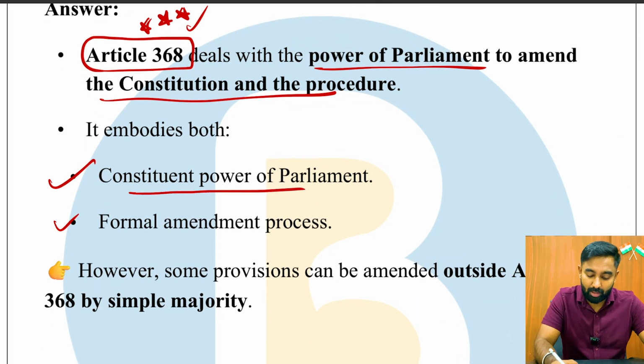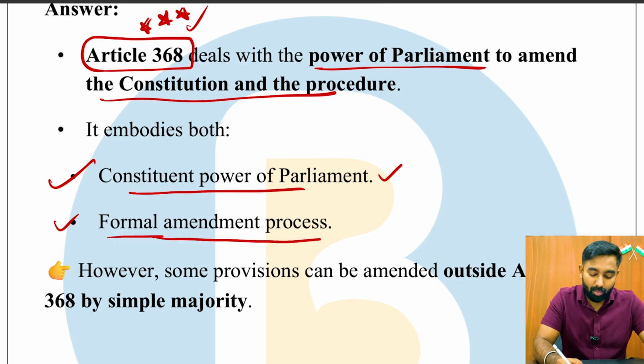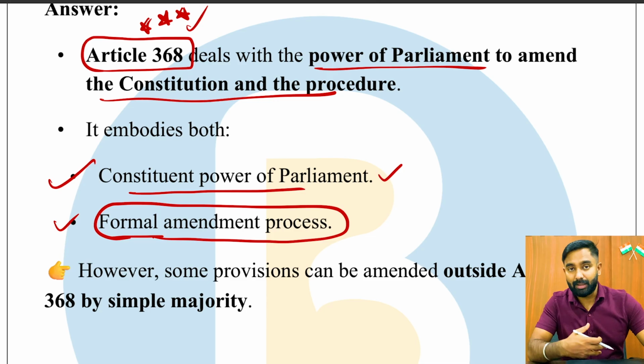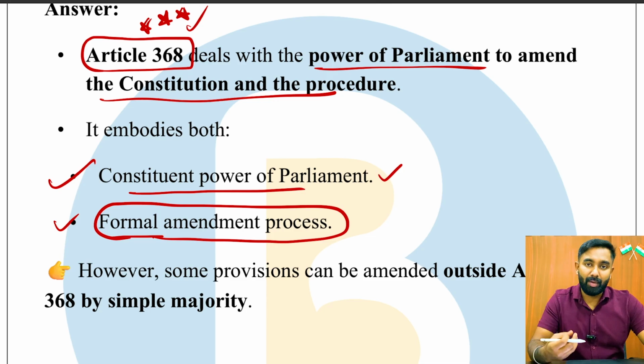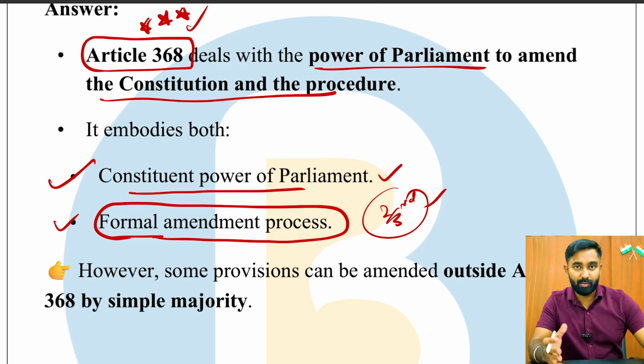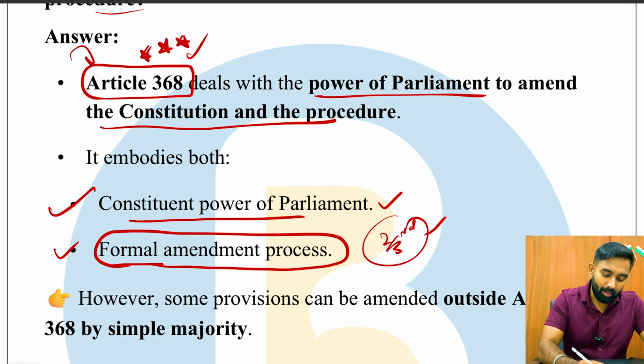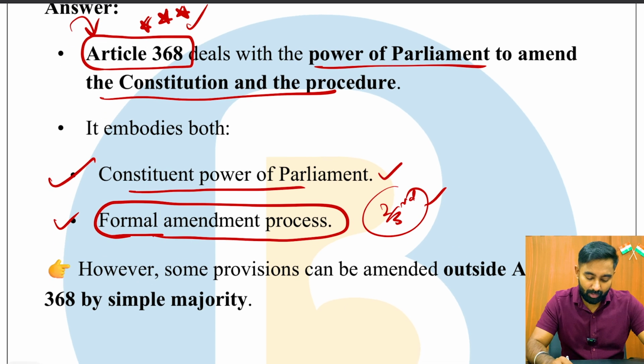One is the constituent power of the Parliament to initiate constitutional amendment bills, and then the formal amendment process itself, the entire process as to how the amendment should happen. The 2/3 majority, the special majority which I'm talking about. All of that is embodied under Article 368 of the Indian Constitution.